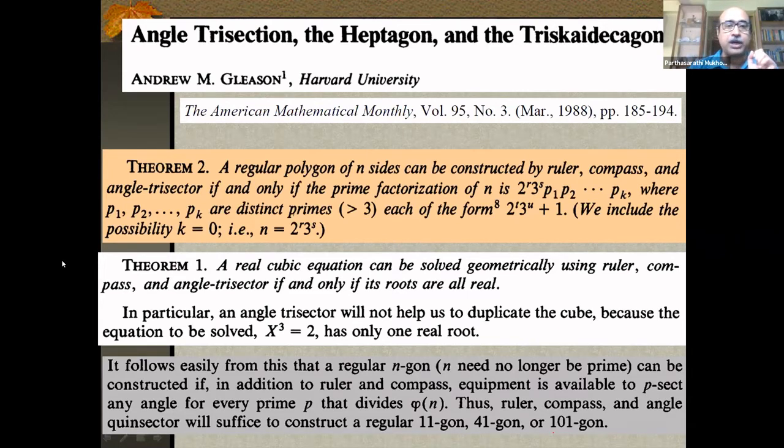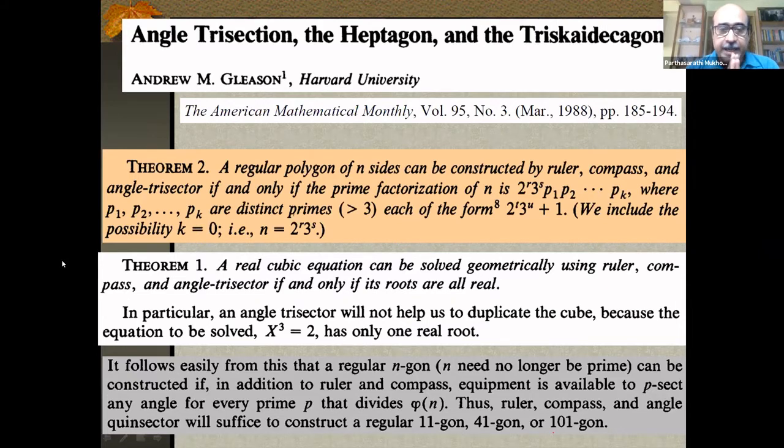Now you look at the theorem, what does it tell? A real cubic equation can be solved geometrically using ruler, compass, and angle trisector. That means you will be able to construct that length using ruler, compass, and angle trisector if and only if its roots are all real. So, duplication of the cube: you see here, the angle trisector will not help us because the roots are not all real here. It's a cubic equation with rational coefficients, but there is only one real root, the cube root of 2. So that is still beyond the angle trisector.